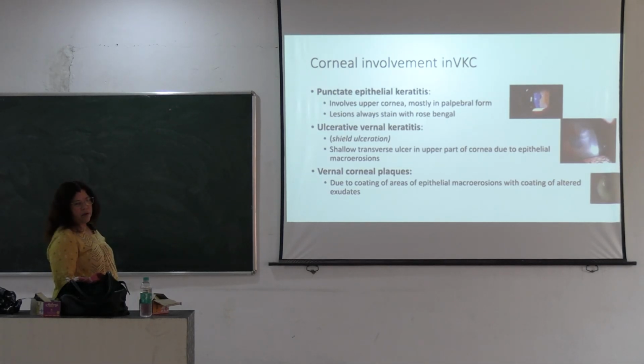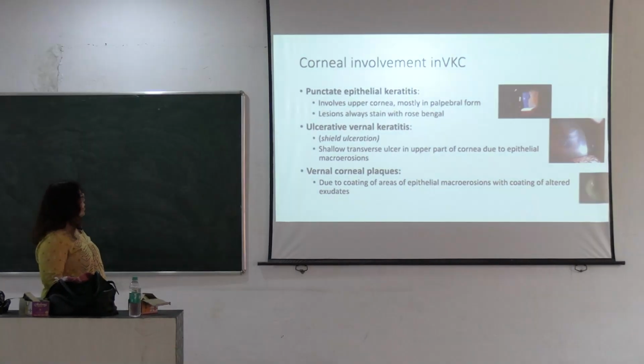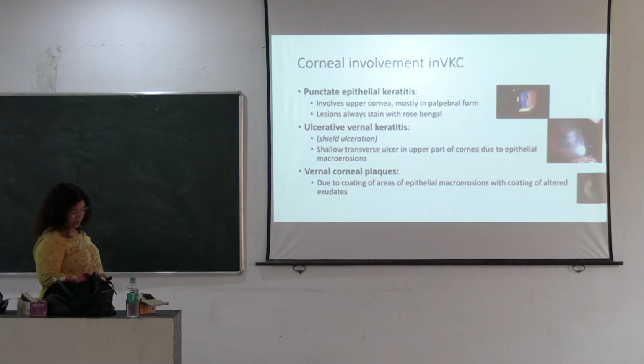So vernal keratoconjunctivitis not only affects the conjunctiva, it also affects the cornea. There are three types of changes we find in the cornea. First is punctate epithelial keratitis. This is the mild form, involves only the upper cornea and is mostly in the palpebral form, and the lesion is always stained by rose bengal.